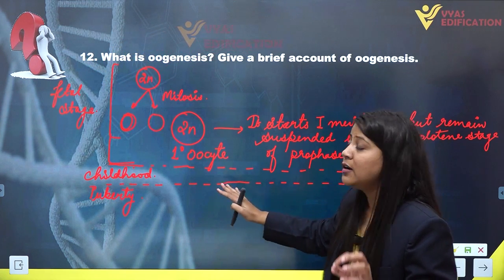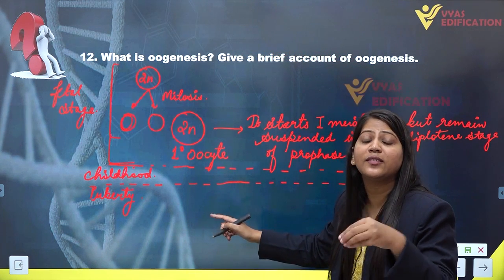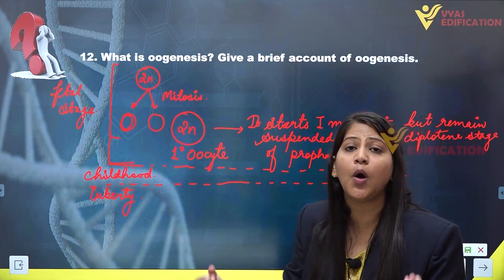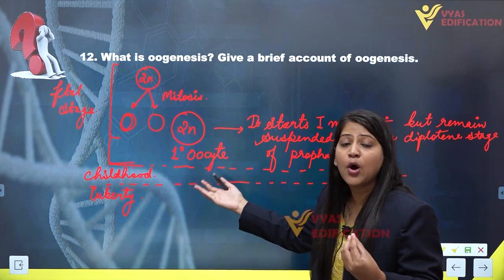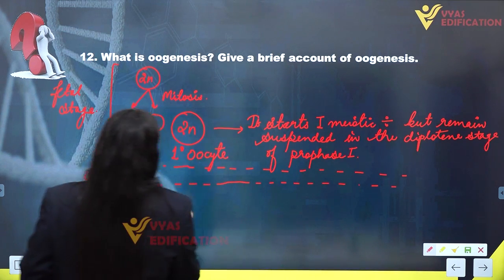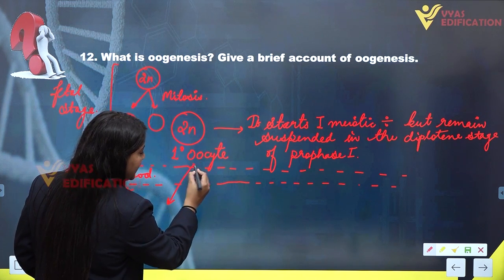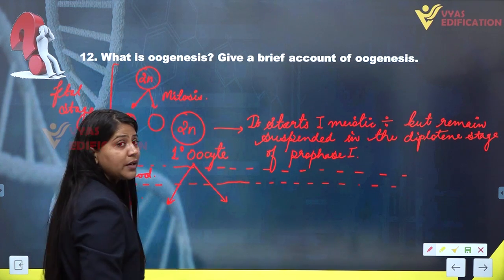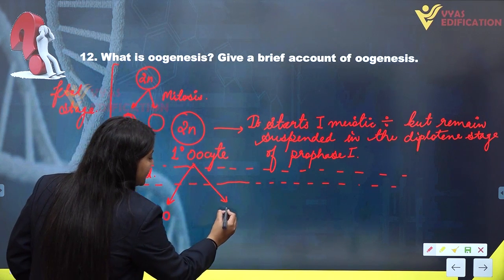But remember that this first meiotic division results in the formation of two unequal cells. Hence, this meiotic division is an unequal division. At puberty, the primary oocyte completing the first meiotic division forms two unequal cells.